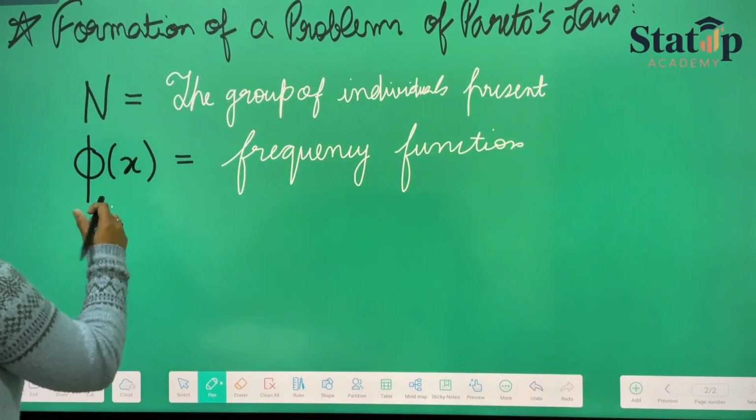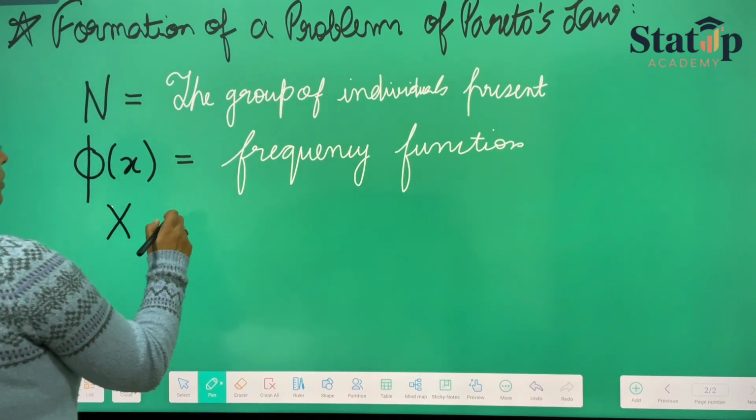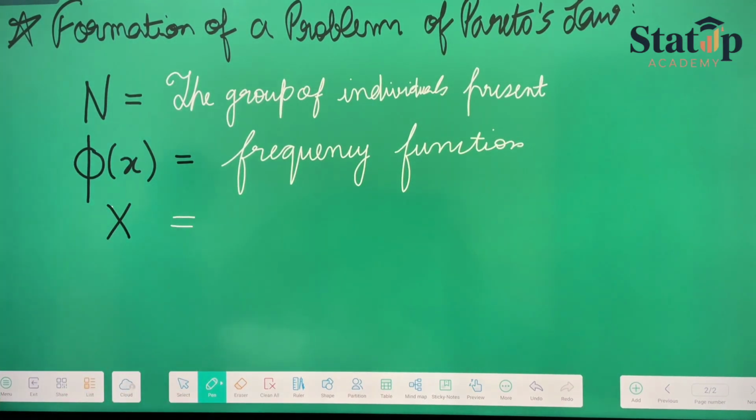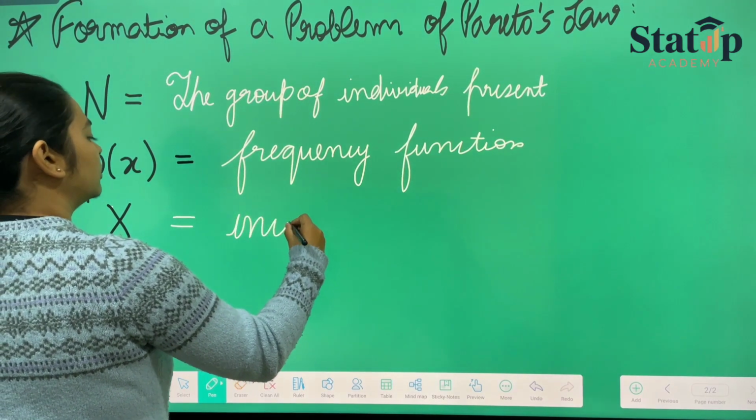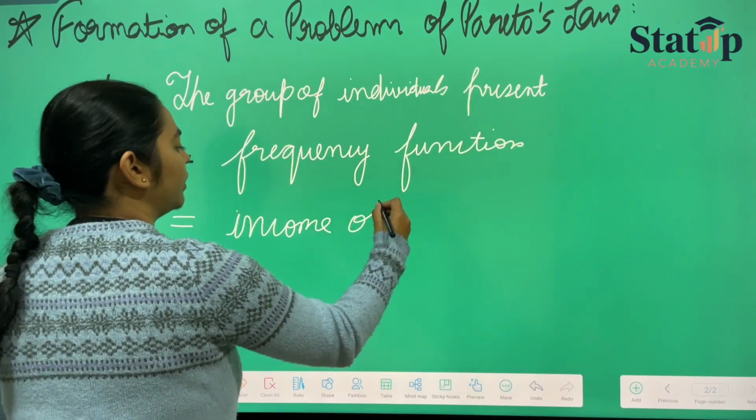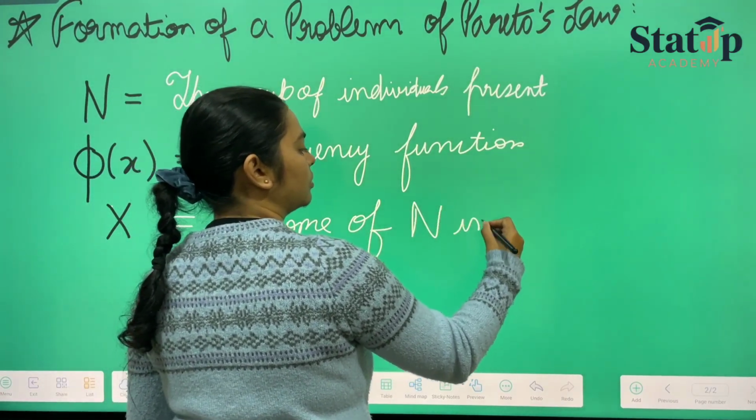Let us take x as the income of these n individuals.